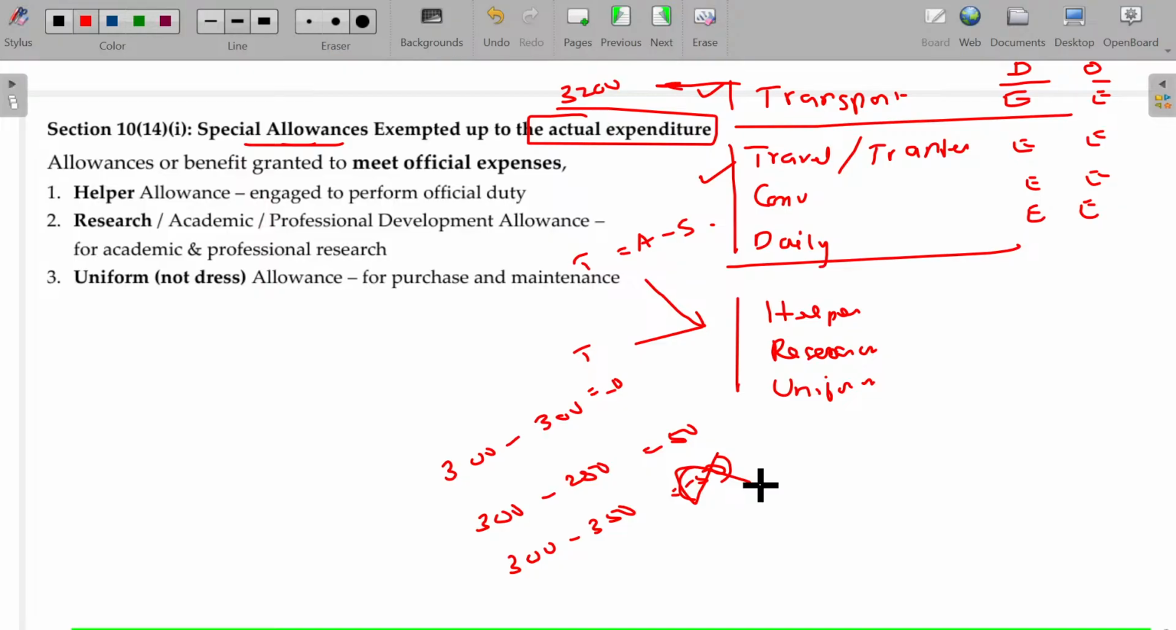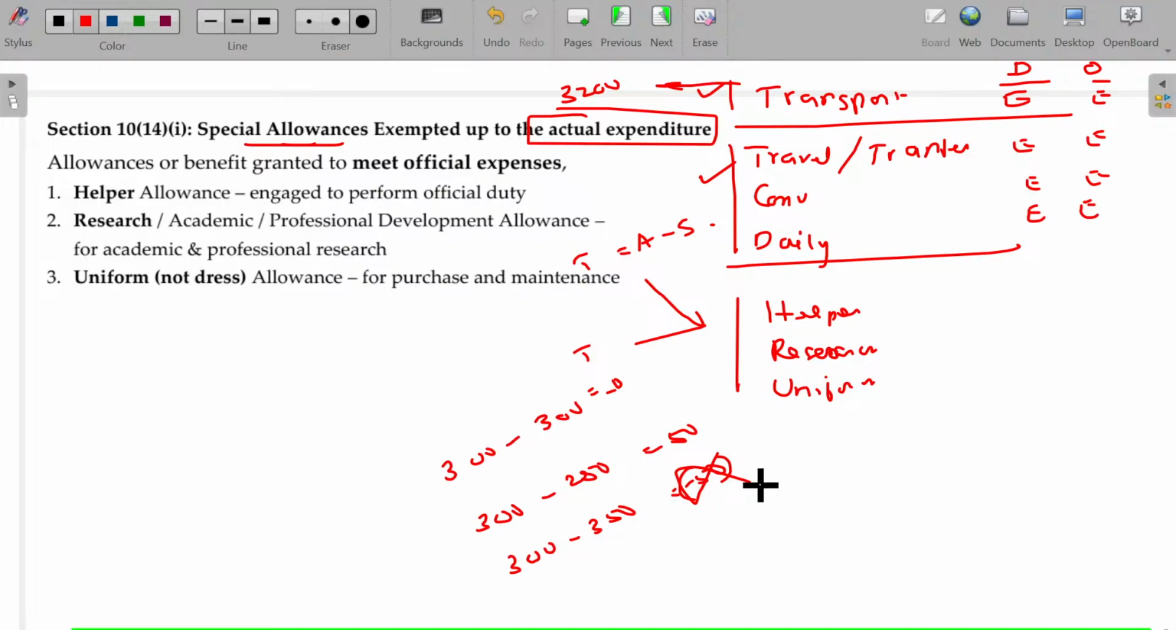Helper, already you know. Uniform allowance. In some companies, the uniform is mandatory. For that, any allowance given is not only for purchasing the uniform. In order to maintain that also, you can get allowances considered as exemption. Maintenance means washing and pressing and all these things are also considered as maintenance. For that also you can get the allowances. You can claim the deductions. Uniform and helper. Research allowances.